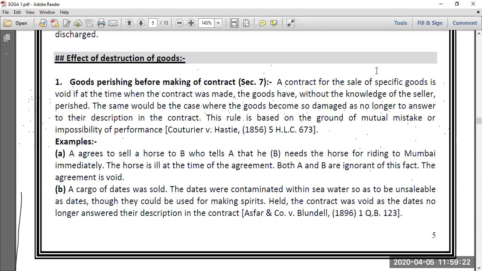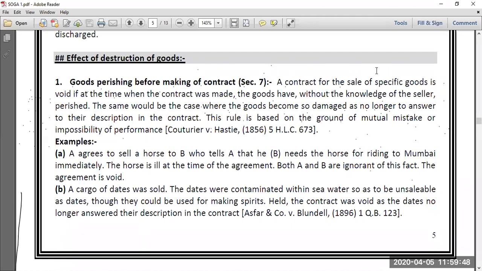Now, do remember, friends, just remember one thing: section 7 and section 8 both are talking about specific goods only. Both are talking only about specific goods.